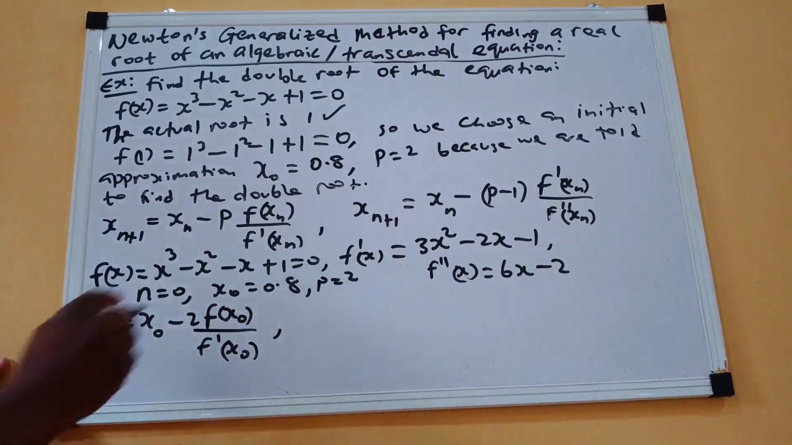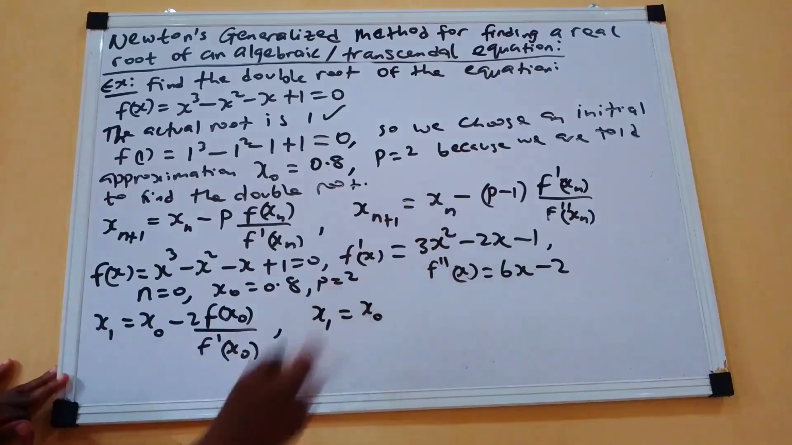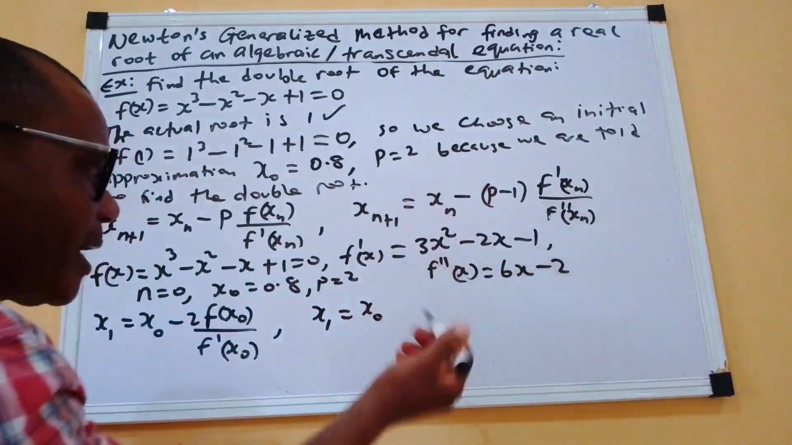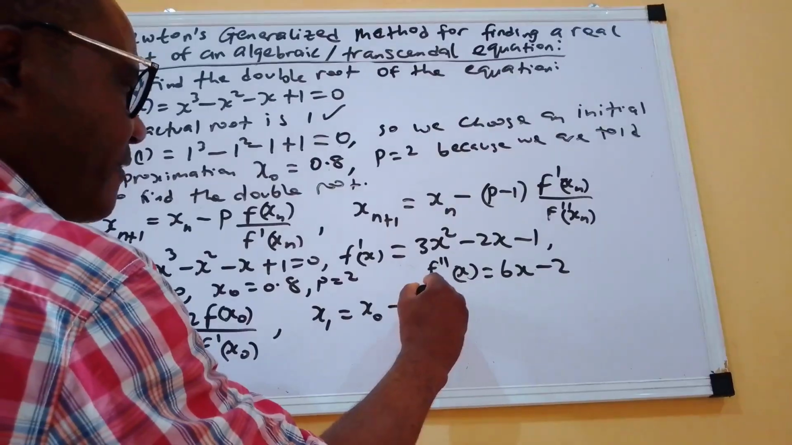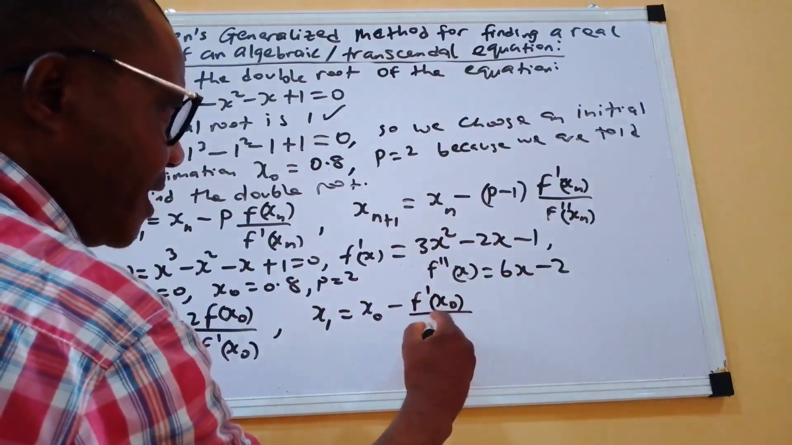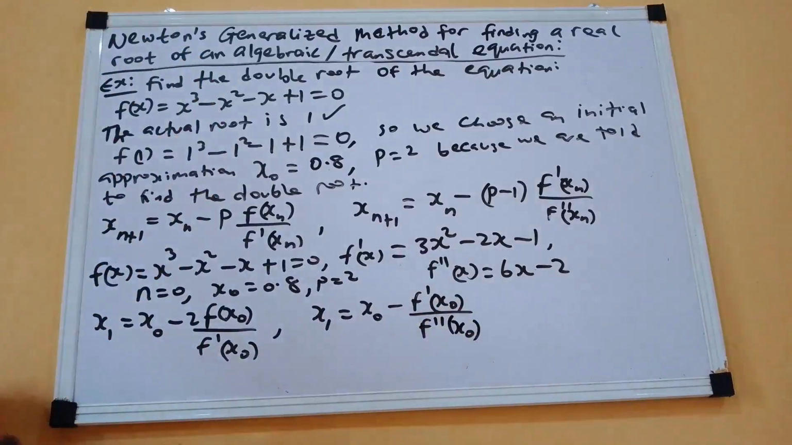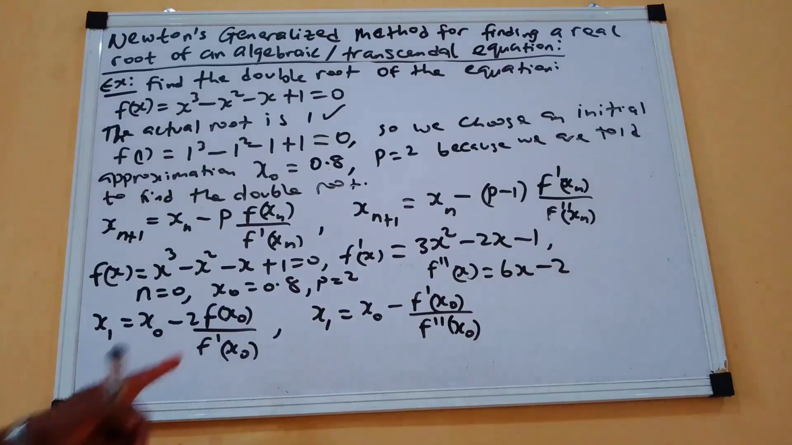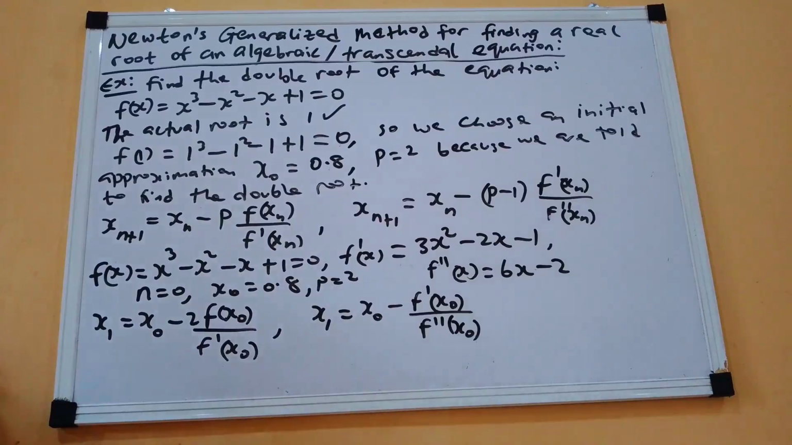Then for the second root, when n is 0, x1 will be equal to x naught minus, P is 2, 2 minus 1 is 1, so multiplication by 1 has no effect, then f prime of x naught all over f double prime of x naught. That is what we are going to get. So by the time we have this, you will see that we need values for f of x naught, f prime of x naught, and f double prime of x naught.